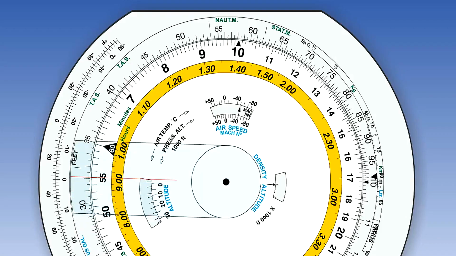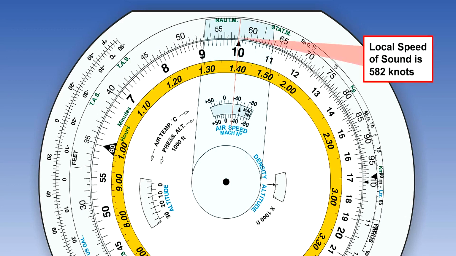Now look for the number 10 on the inner scale. We will utilize the number 10 as Mach 1 for the purpose of this exercise. Opposite on the outer scale, read off the figure 582. We will designate this as 582 knots, which is the same local speed of sound as our formula-derived answer.